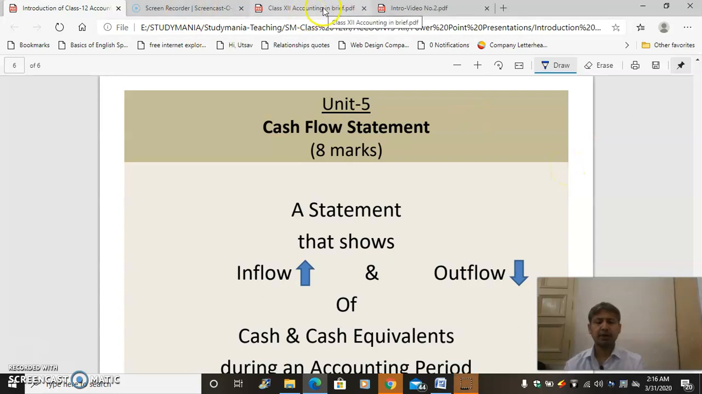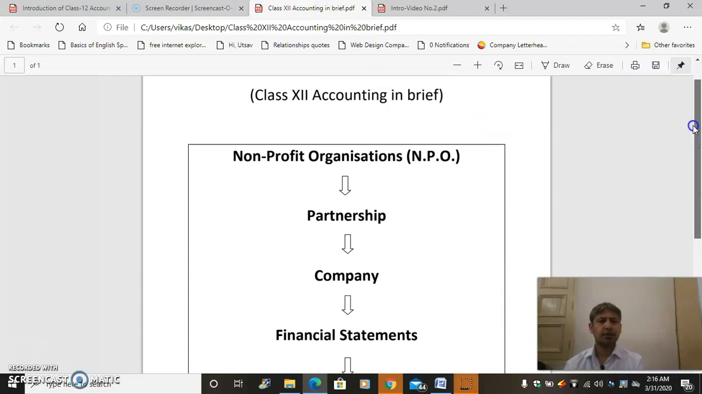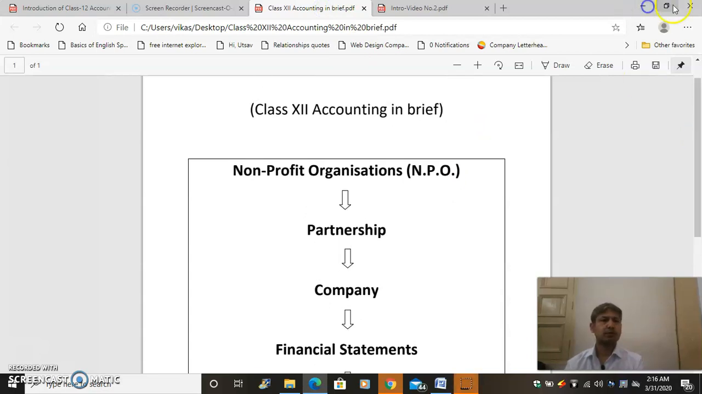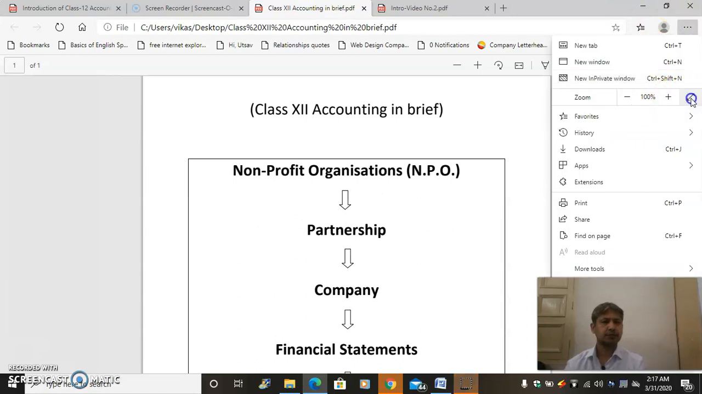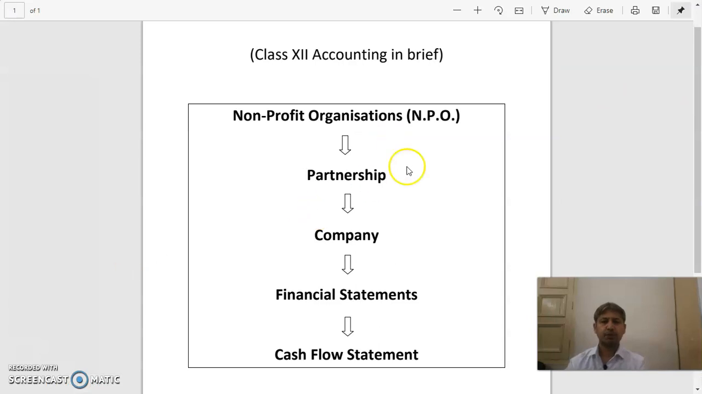So again, I'm coming to the same lecture one slide. Now I think you know it better. So the NPO, partnership, company, financial statement, and cash flow. In NPO, we have to learn how to prepare the accounts of an NPO. It is altogether different from a business entity.